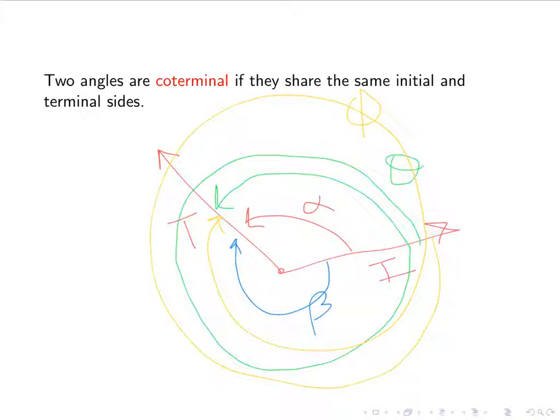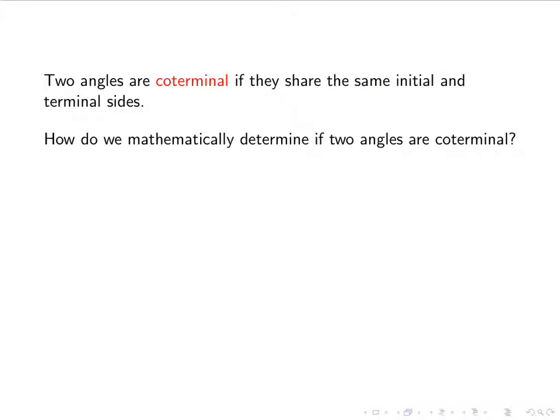They start at the same spot, they end at the same spot, but how they moved is different. And I could keep going a circle after circle after circle, and as long as I eventually stop at my terminal side, that will be coterminal. So that's what it looks like pictorially. The question is, how do we determine it mathematically?